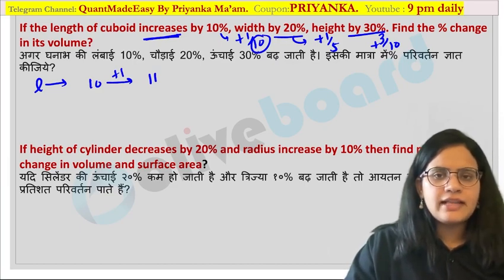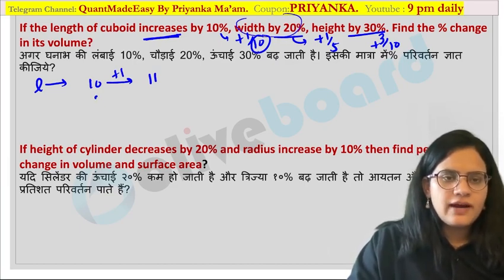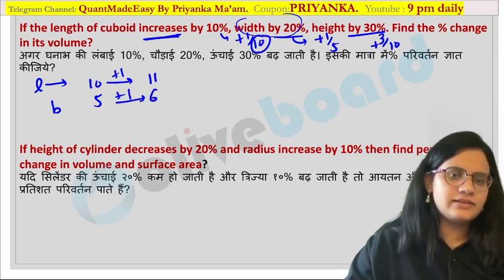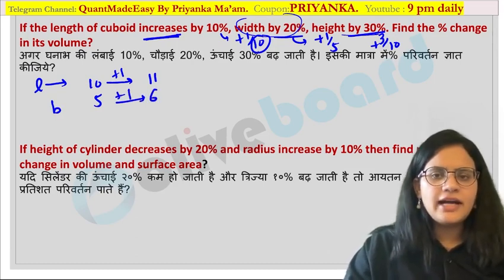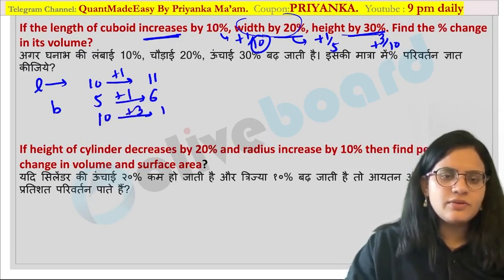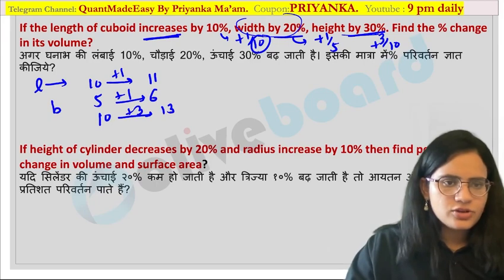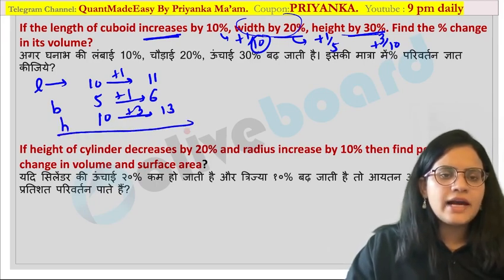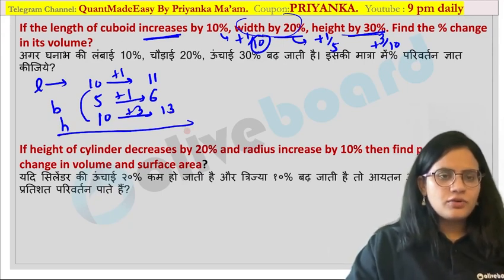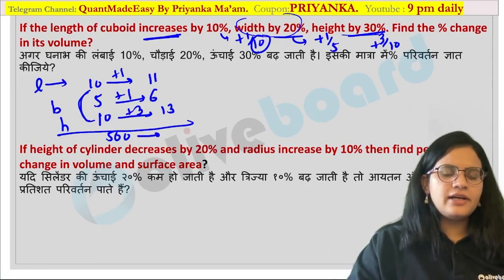What about width, that is breadth value? Original value is 5 over here. It is increased by 1, so it will become 6. And last value is your height value. Original value is 10. It is increased by 3, so it will become 13 over here. So what is the formula? LBH is the formula. Now easily I can multiply these values. So what will you get from this? This is 100, 5s are 500, and you can calculate the value over here.